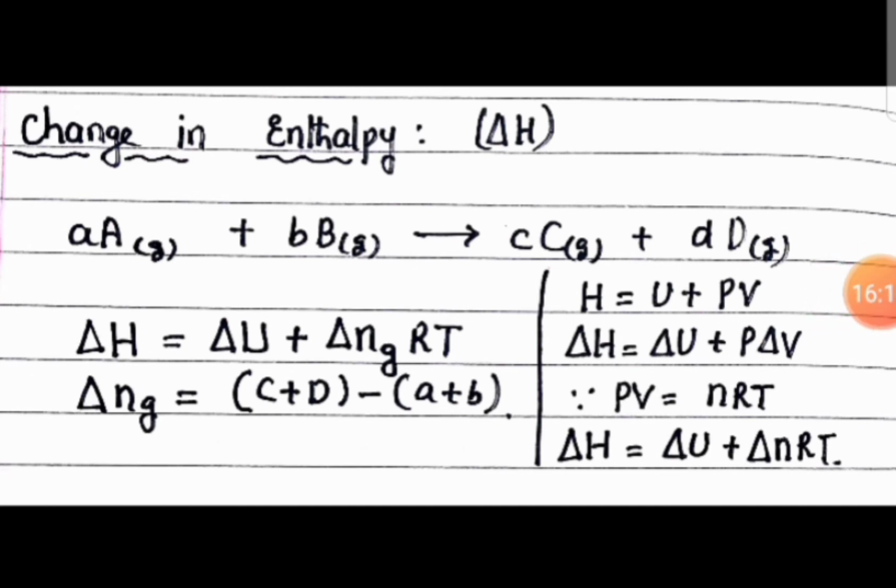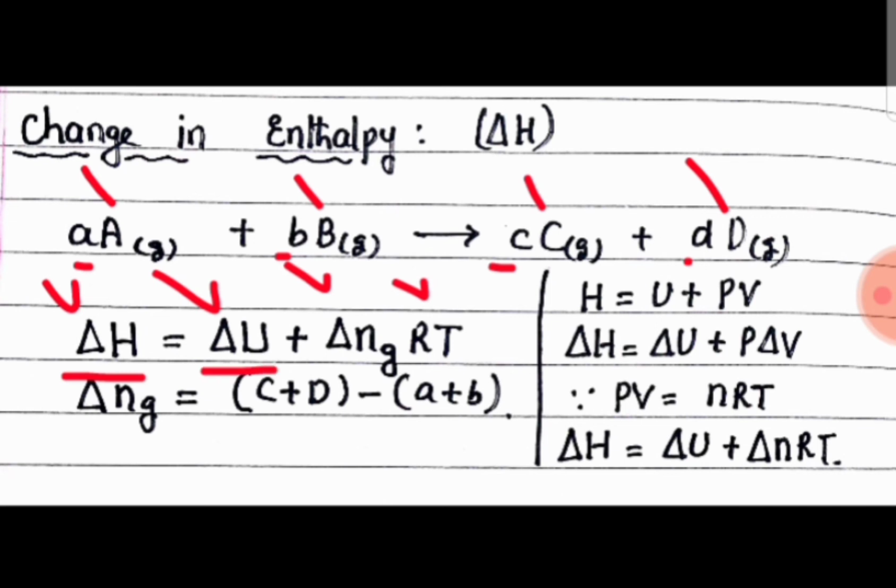Now we have one equation: reactant A and reactant B combine to give product C and product D. Here small a, small b, small c and small d are the stoichiometric coefficients. For that case, the formula of enthalpy change is delta H is equal to delta U plus delta N gas RT. Delta H is enthalpy change, delta U is internal energy change, delta N is the change in the number of moles of gaseous products and reactants, R is the universal gas constant, T is temperature.